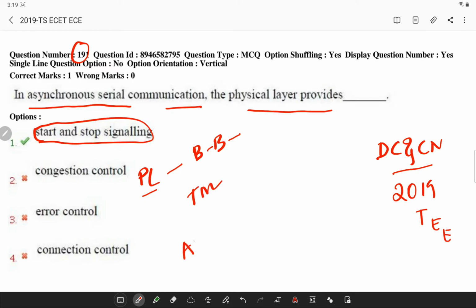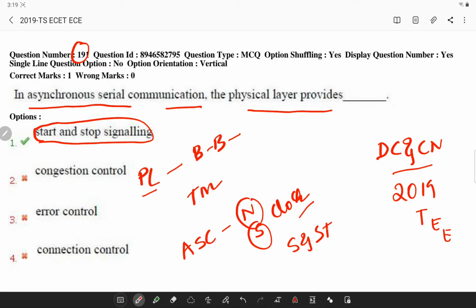In asynchronous serial communication, the communication is not synchronized by the clock, and instead start and stop signaling and flow control methods are followed in the asynchronous method.